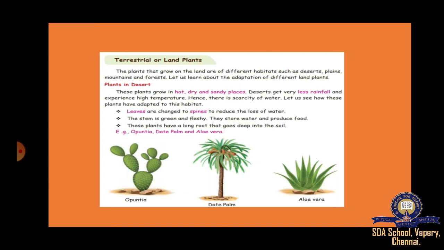First one, plants in deserts. Desert plants, how will they be? Leaves will be changed to spines. Stem will be green and fleshy. And they have long roots which will go deep into the soil. Opuntia, date palm, aloe vera are the examples for desert plants. Okay, so what are the adaptations? Leaves will be changed to spines. Stem is green and fleshy. And then they have long roots.